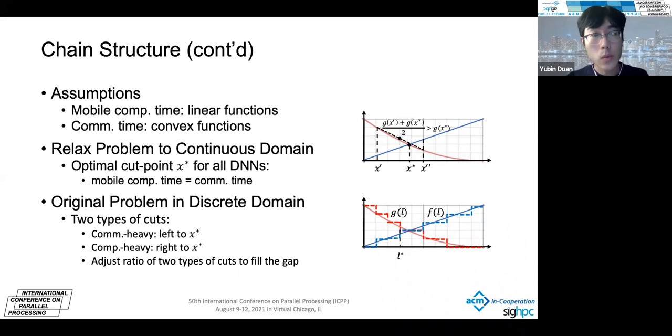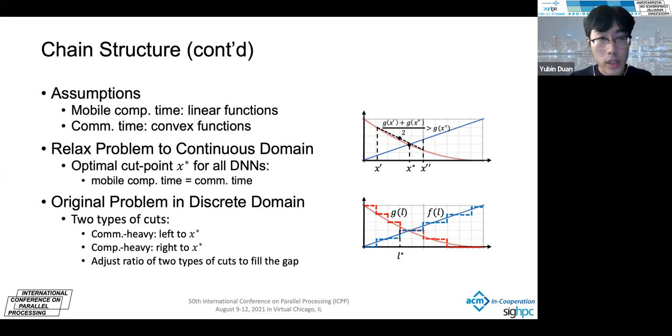Therefore, based on that, we have our assumption, which is that the mobile computation time fits a linear function, and the communication time fits a convex function. We further relax our problem to continuous domains. In this way, we can use convex optimization theory to get the optimal solution for that relaxed problem.